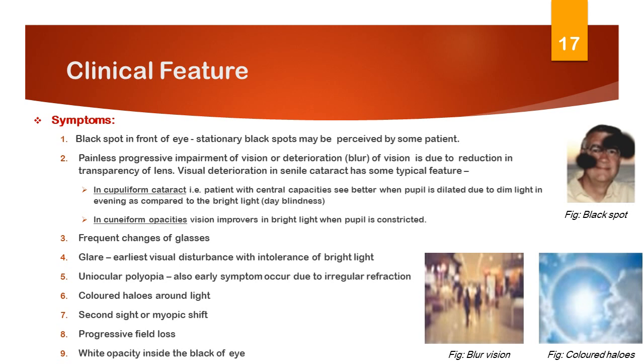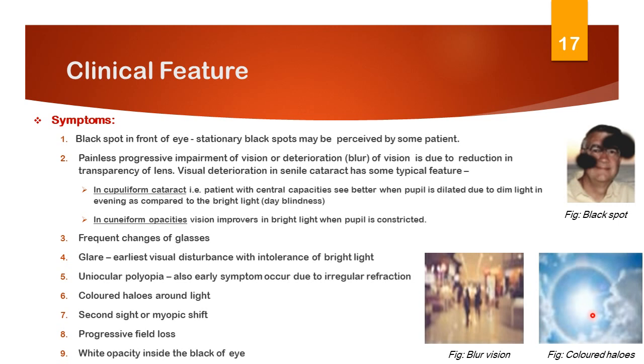Glare. The earliest visual disturbance, with intolerance of light in direct sunlight or the headlight of an oncoming vehicle. It is due to the scattering of light, and it is a feature of the cortical and posterior subcapsular cataract. Uniocular polyopia. Polyopia means many images. Also an early symptom, it occurs due to irregular refraction by the lens owing to the variable refractive index.